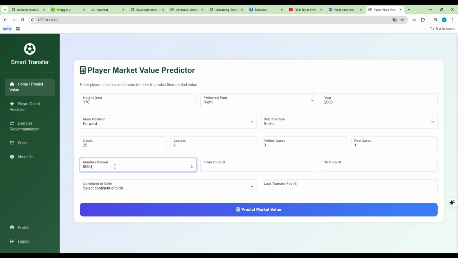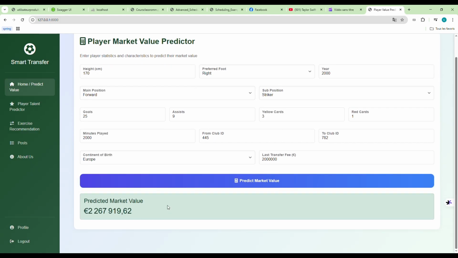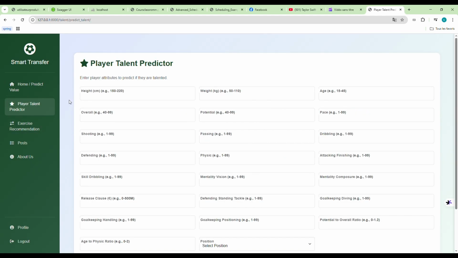While we are going to put a large number in this label, later it won't be accepted. And this list from club ID to club ID contains all the clubs with their ID. So if you are going to predict, you should check this list. We have to put a number less than 5,400 because this data is based on the season. Generally, you can't play more than 5,600 minutes. So this is our result, which is 2 million.